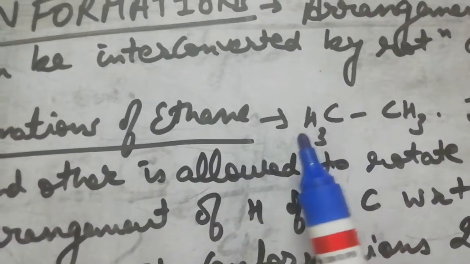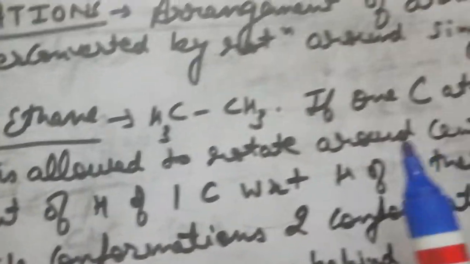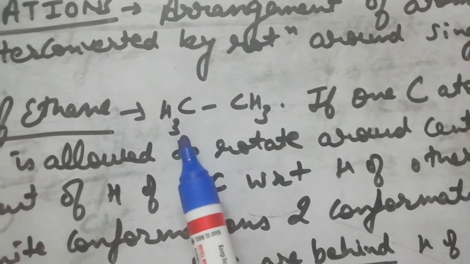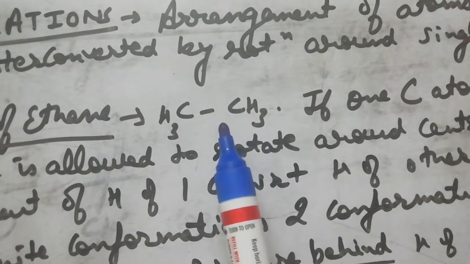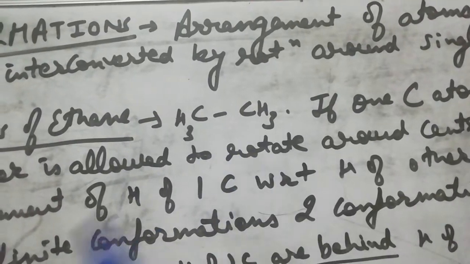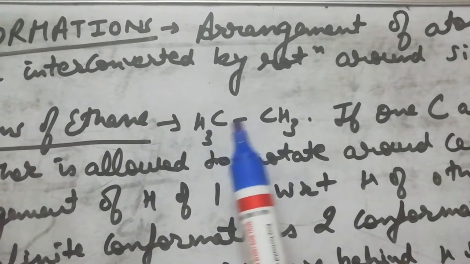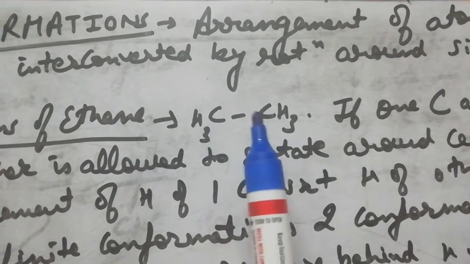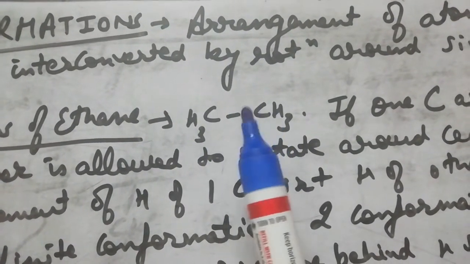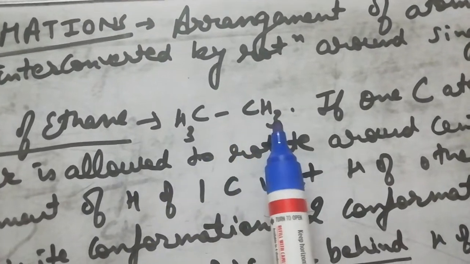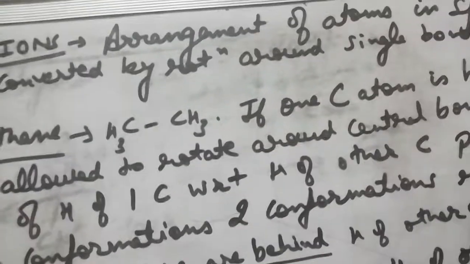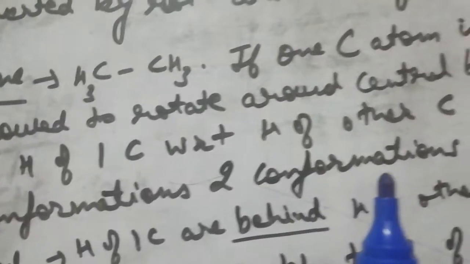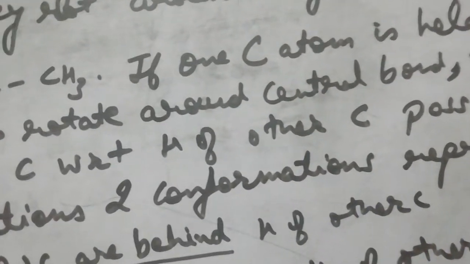We have the structure CH3 single bond CH3. If one carbon is held still and the other is allowed to rotate around the central bond, here the central bond is this carbon-carbon single bond. So one carbon will be held still and the other carbon is allowed to rotate around the central bond. Very many arrangements of the hydrogens of one carbon with respect to the hydrogens of the other carbon are possible.